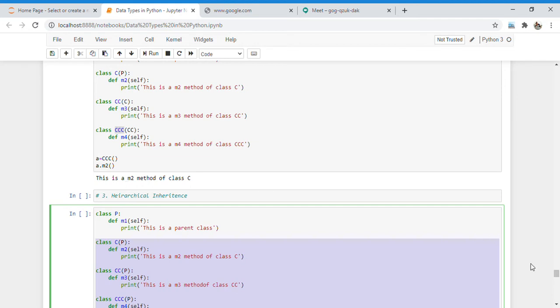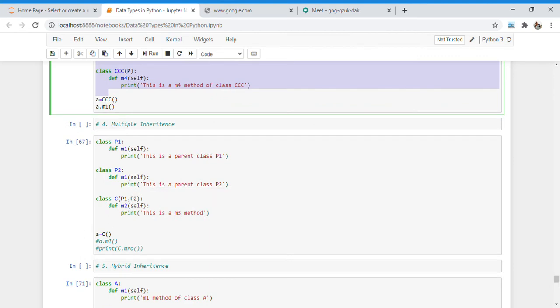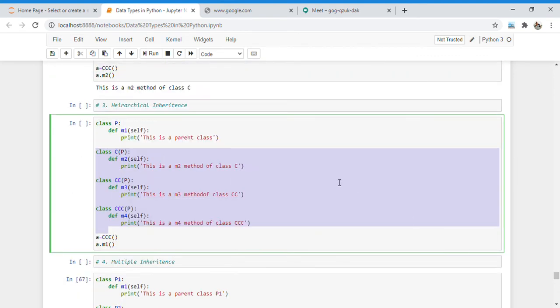But here in hierarchical inheritance there is a single parent but multiple children. So every time I inherit the parent class in every child class. In the C class I inherit P, in CC I inherit P, and in CCC I inherit the P class only.